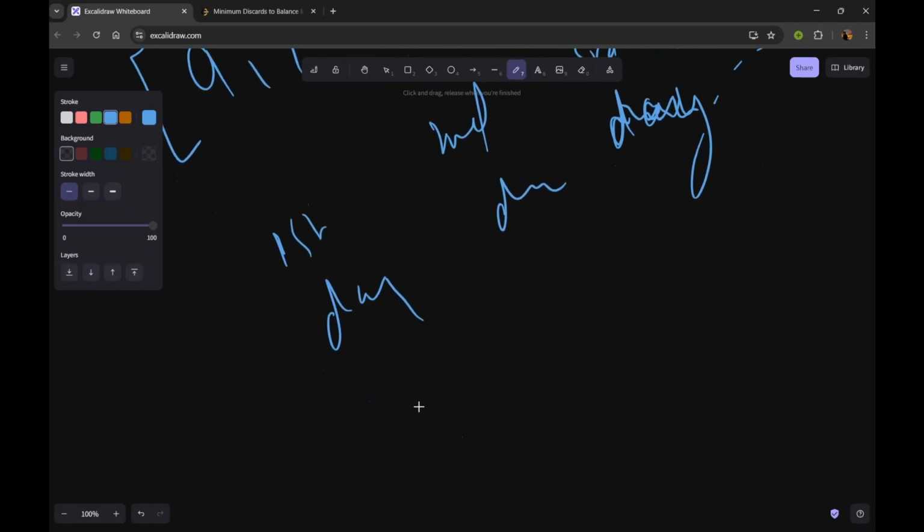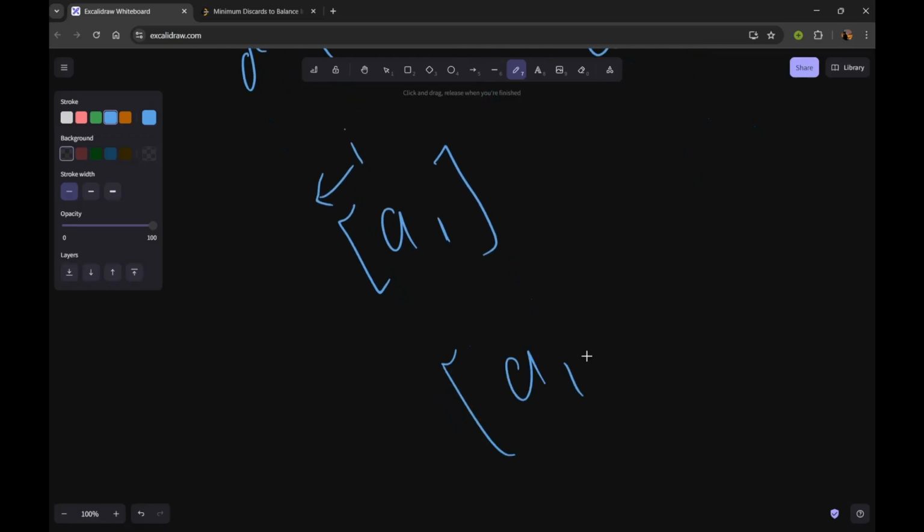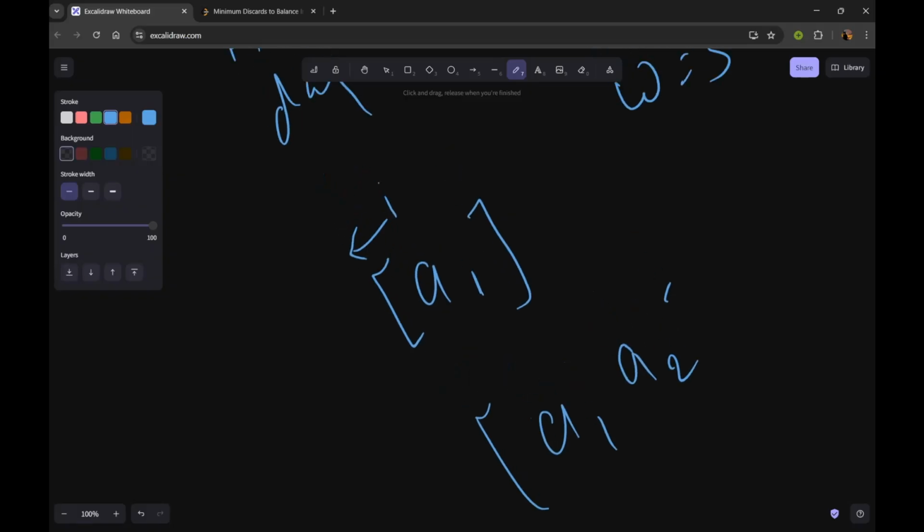Suppose you are on the first day and w is 3. Our window will contain only one item, that is A1, because from the ith day including i we have only one element, so our window size will be 1. On day 2 our window will look something like this.